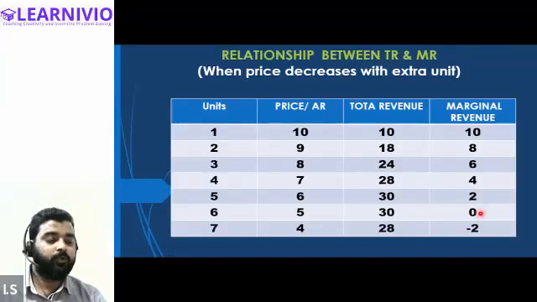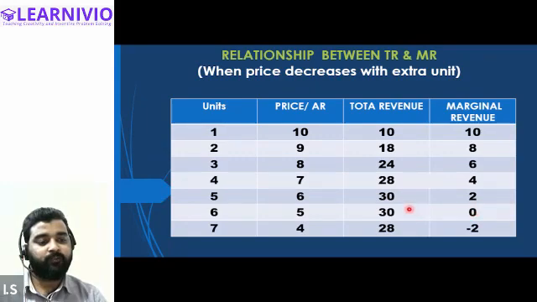Now see, when marginal revenue eventually becomes 0, when there is no additional revenue generated, can you notice that total revenue is constant at this point? At the fifth unit it was 30, and at the sixth unit as well it is 30.